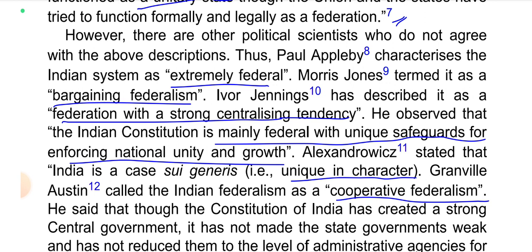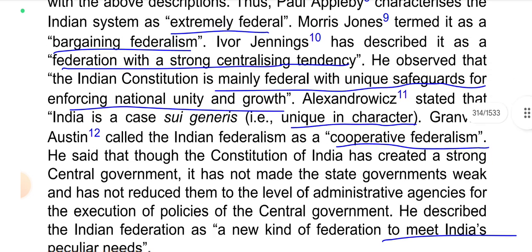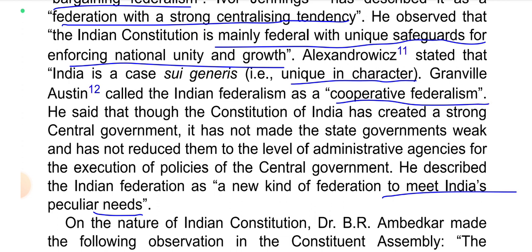Thus, Paul Appleby characterizes the Indian system as extremely federal. Maurice Jones termed it a bargaining federalism. Ivor Jennings has described it as a federation with a strong centralizing tendency. He observed that the Indian Constitution is mainly federal with unique safeguards for enforcing national unity and growth. Alexandrowicz stated that India is a case sui generis, unique in character.